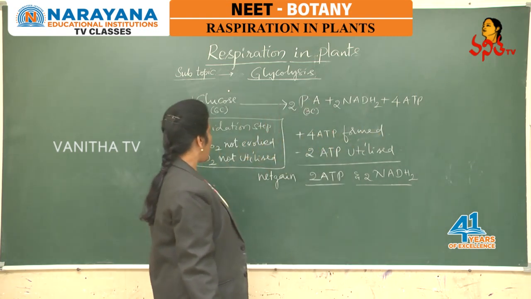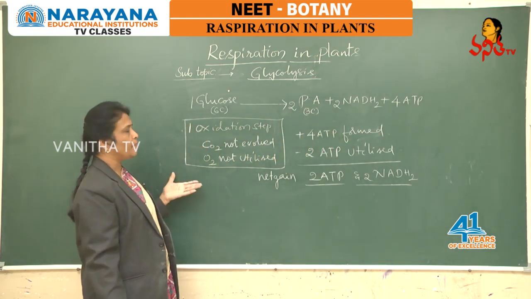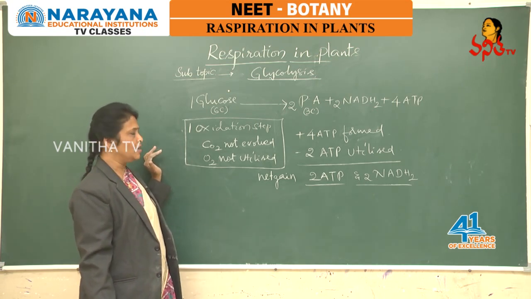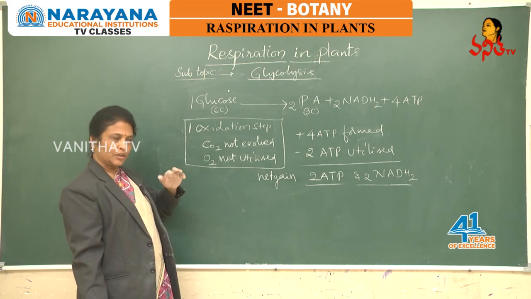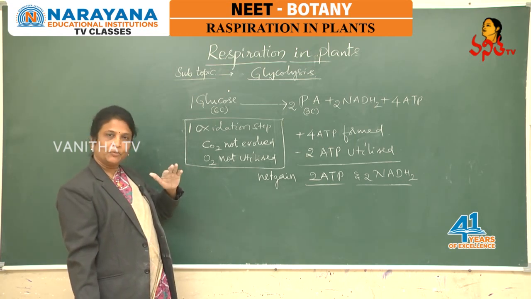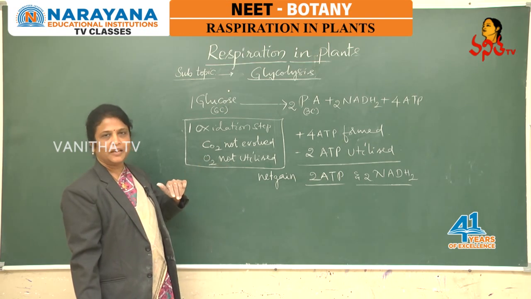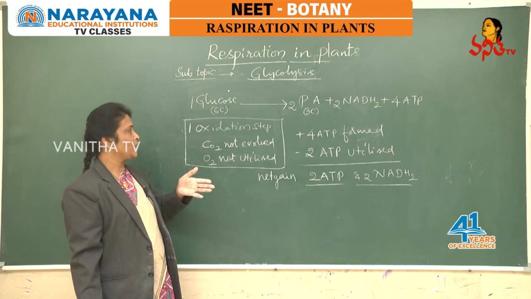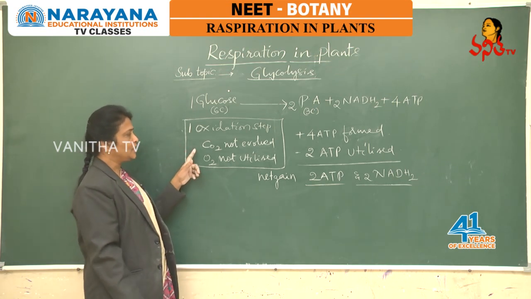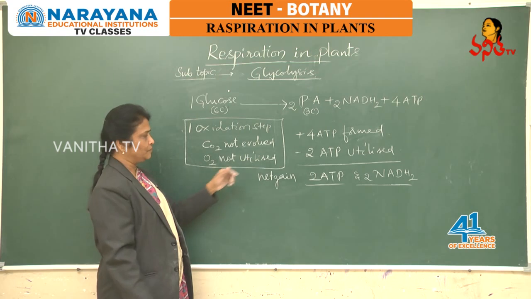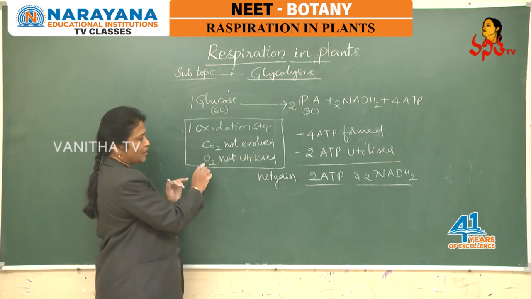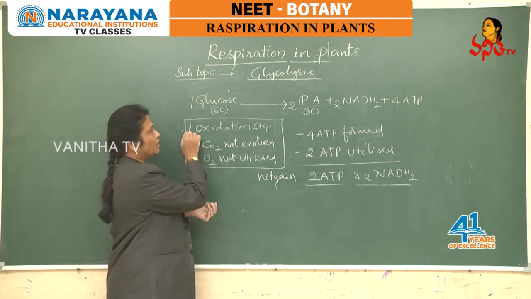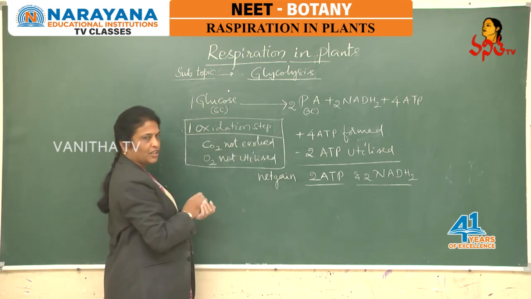During the process, a series of biochemical reactions, total 10 biochemical reactions, that include 1 oxidation step, 2 phosphorylations and 2 dephosphorylations, that is SLP reactions, and cleavage and isomerization. Apart from that, we observed there is no carbon dioxide evolution, CO2 is not evolved, and there is no utilization of oxygen. Glycolysis includes only 1 oxidation step.